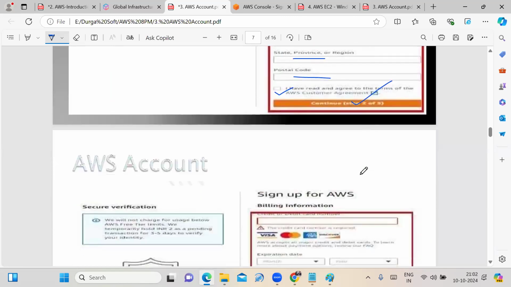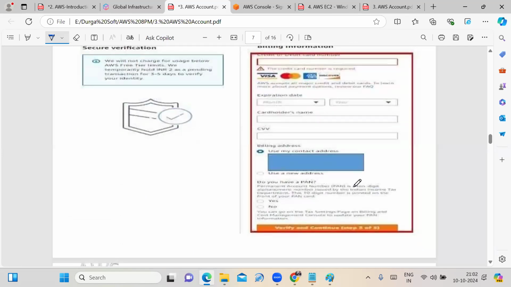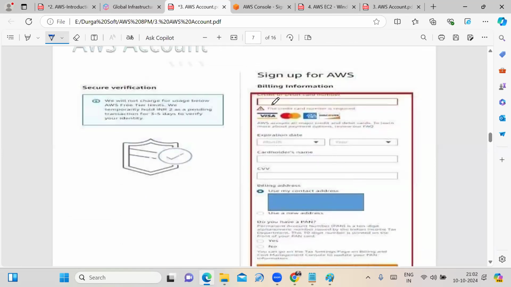Once you enter your details, it is asking you to enter your card details. You need to enter your card number, and select your card expiration month and year. Enter your card holder name and, if you turn on the card, the 3-digit CVV number.